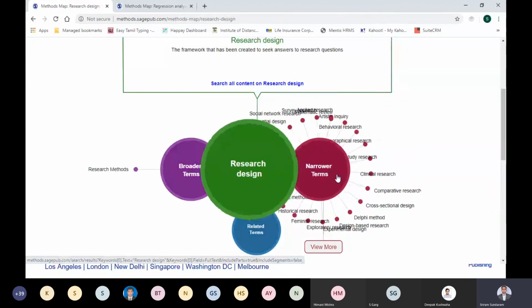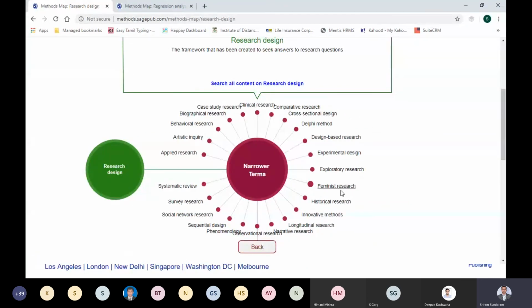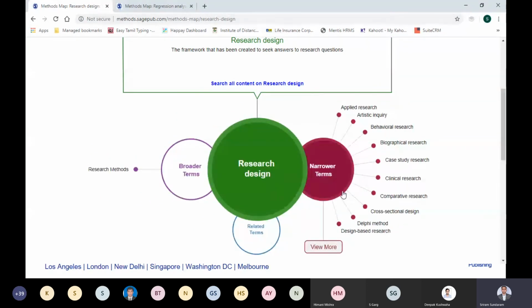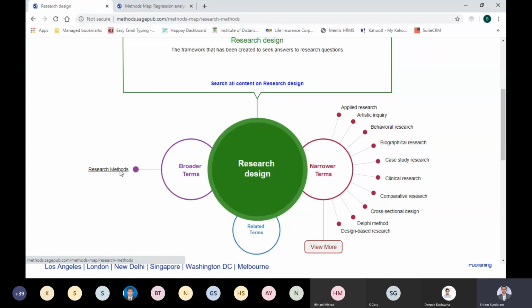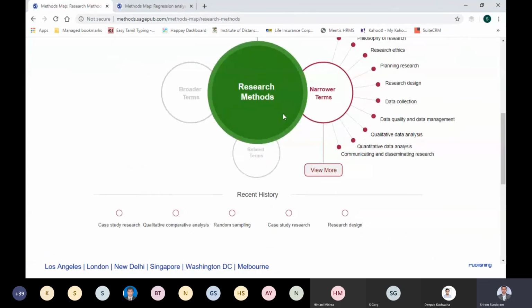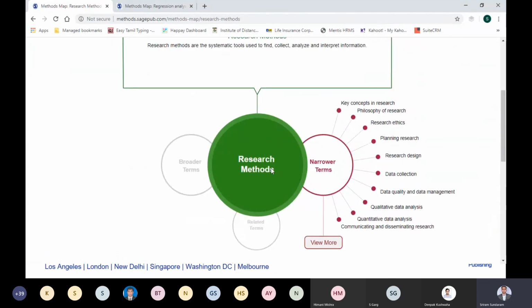Again, I'll go back and look further into research design. You can see that research design gives you a very pictorial representation of what the topic is and what the subsets or underlying concepts of each topic are that you should read. And what is the broader term for this particular topic? This is a part of research method. The entire research methods terrain is mapped over here, which is why it's called Methods Map. For example, key concepts of research, philosophy of research, ethics in research.